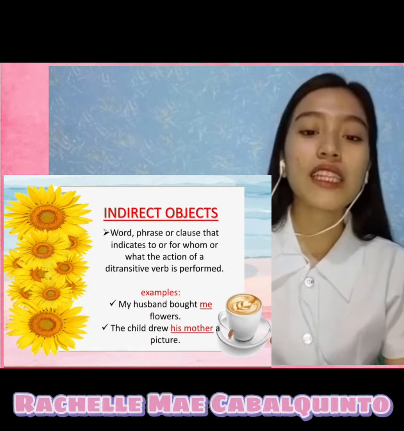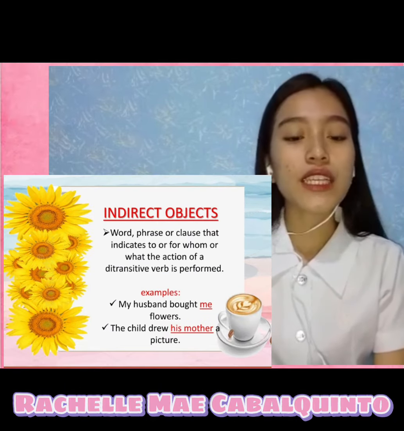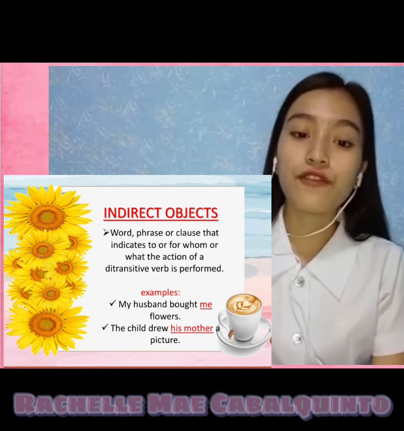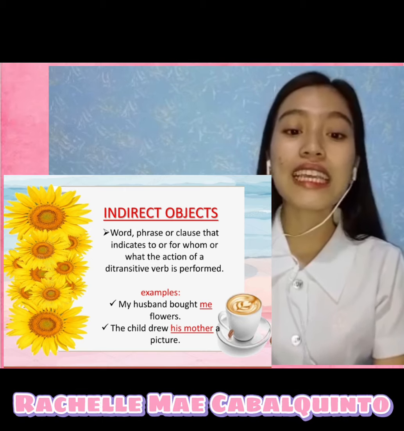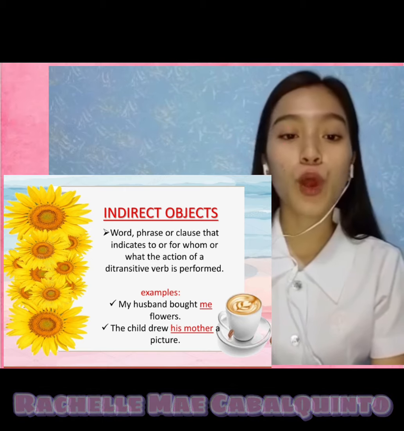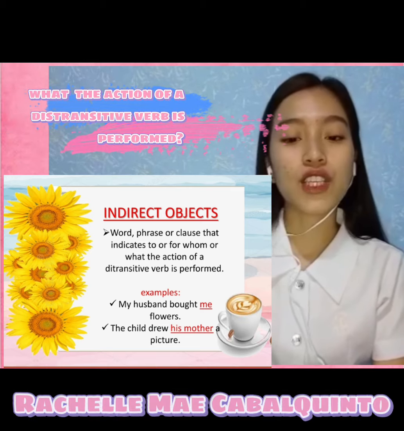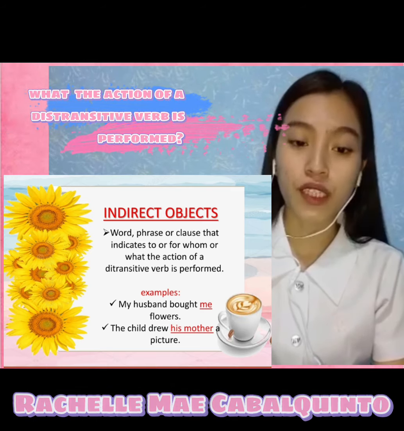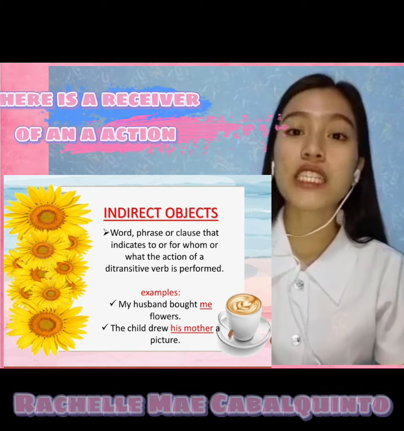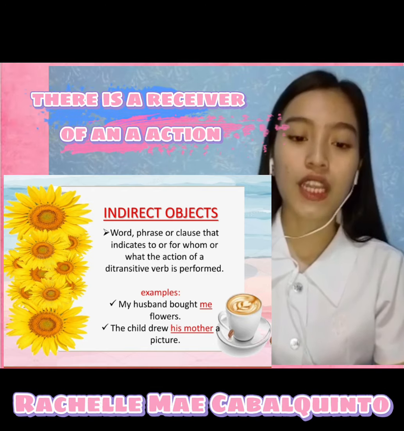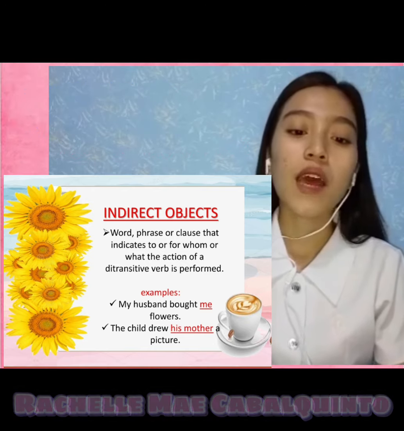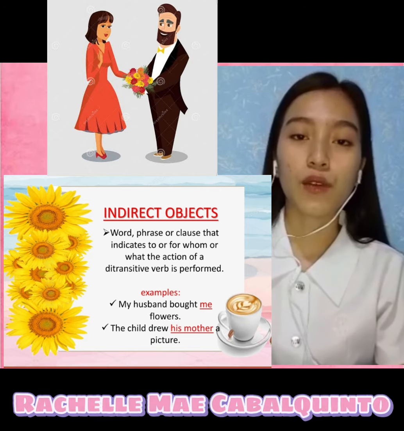Next, the indirect object. You can see a word, phrase, or clause that indicates to or for whom or what the action of a ditransitive verb is performed, meaning there is a receiver of an action. So here is my example. My husband bought me flowers.